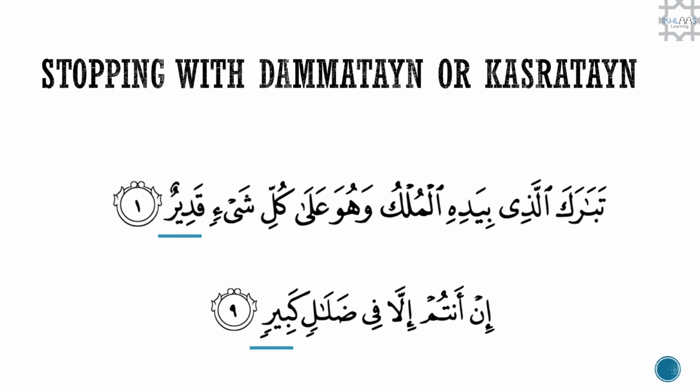Now, when we are stopping with dammatayn or kasratayn, with the following examples, number 1, we can see with the word qadirun, we have put a sukoon. So we remove the dammatayn and we put a sukoon, so it will be read as وَهُوَ عَلَى كُلِّ شَيْءٍ قَدِيرٌ, not qadirun.